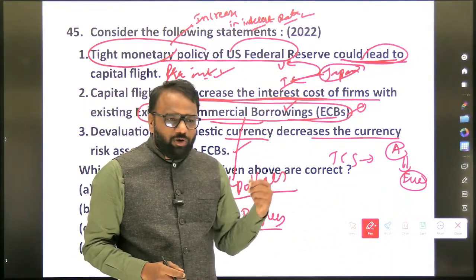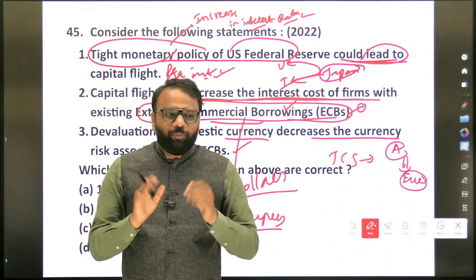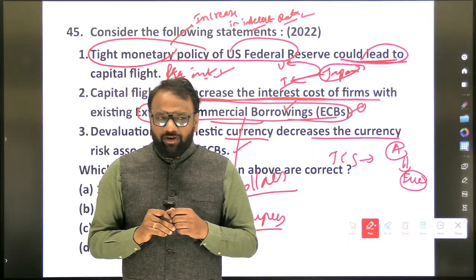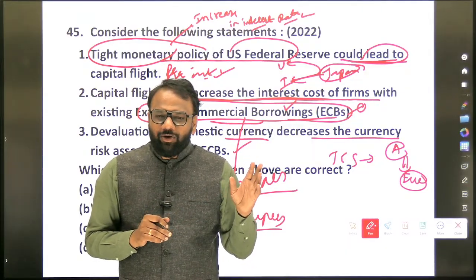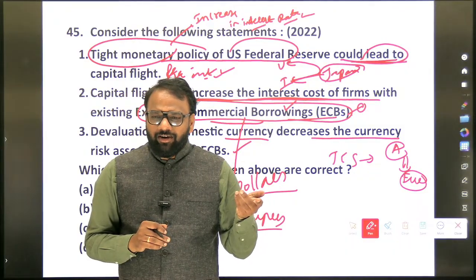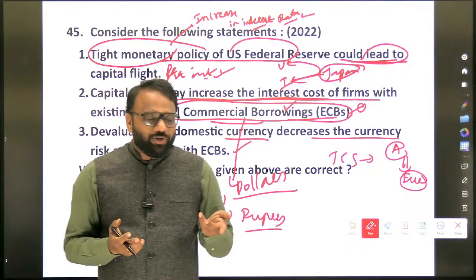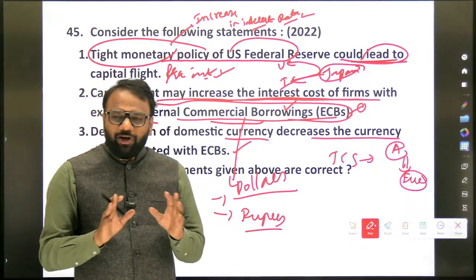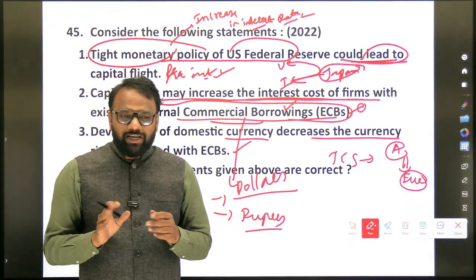Let's assume we have taken a rupee denominated loan. When you are paying interest, you will pay in rupee, obviously. So if it is rupee denominated, it will not cause any kind of problem.